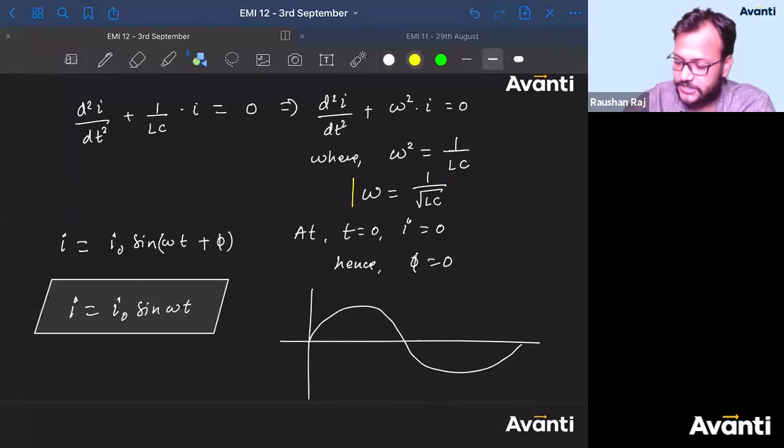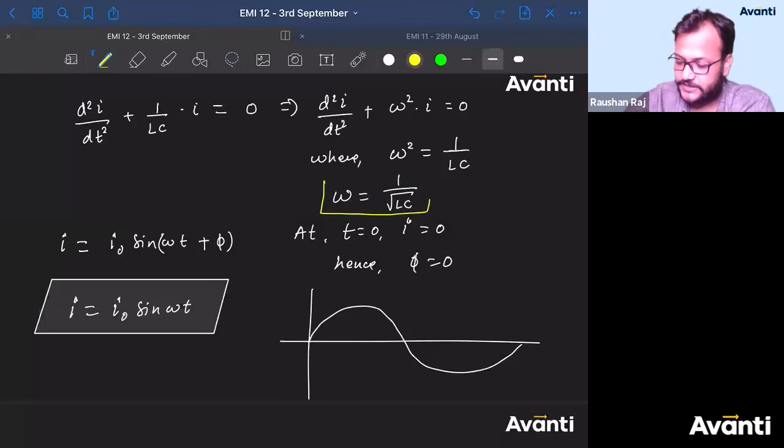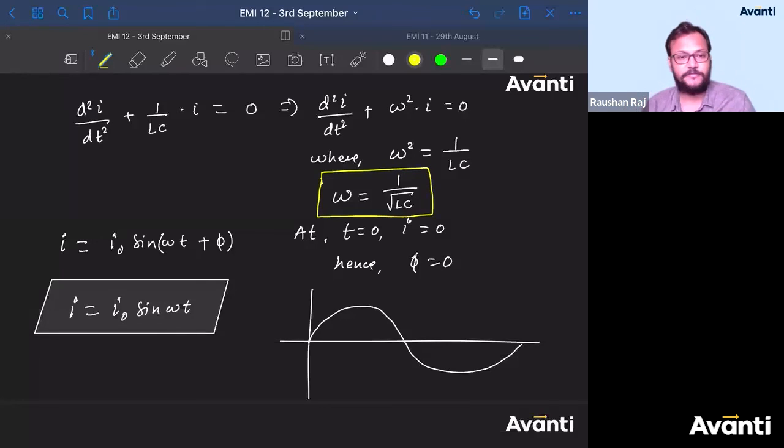So in LC oscillation, what is the angular frequency of change of current? Tell me, guys. 1 divided by square root of LC. This is very, very important. In AC, you will learn the resonating frequency is also 1 by square root of LC. Similar kind of frequency will be there in AC also. I am telling you this to help you remember. Anyway, current as a function of time is now known to us.